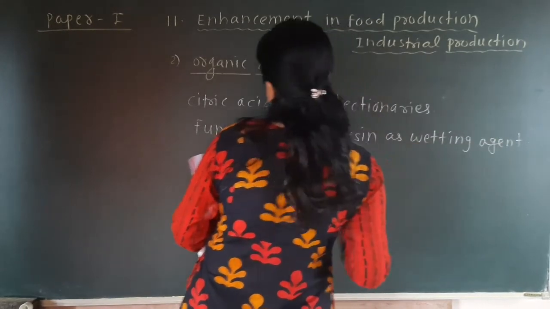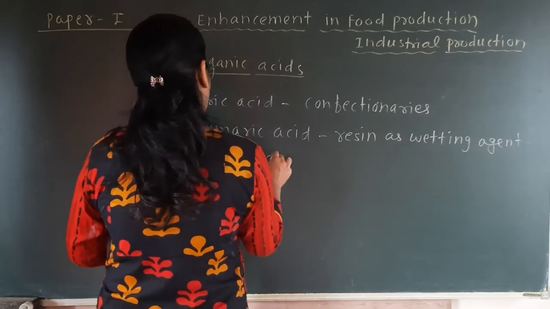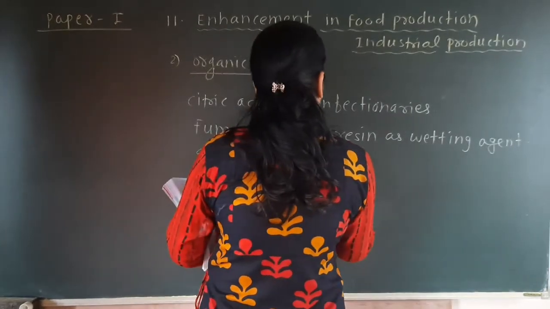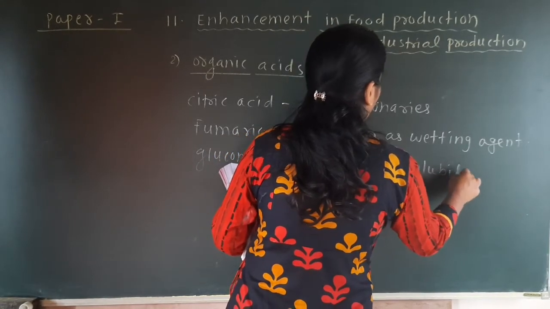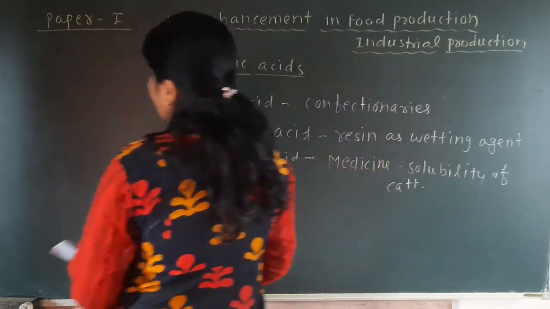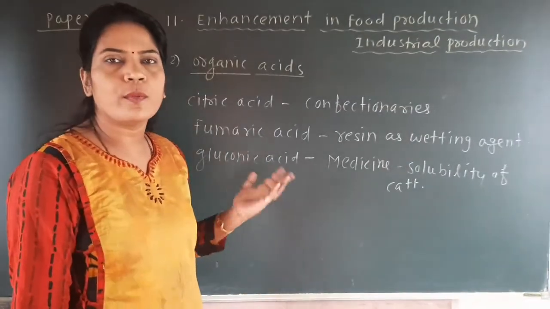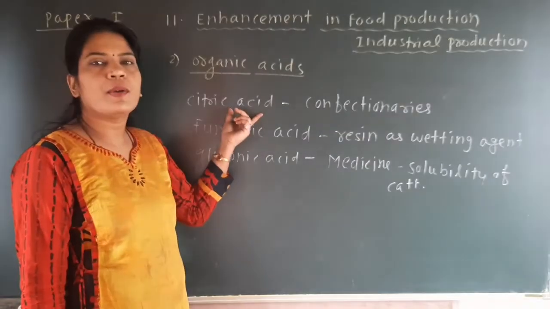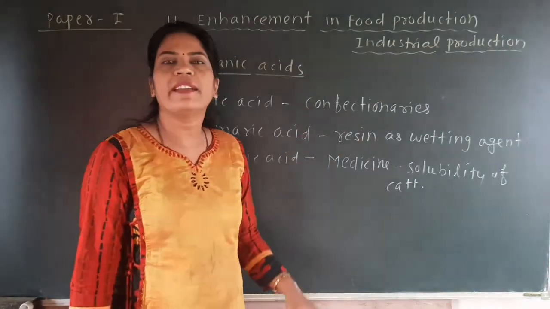And the third is called gluconic acid, which is used in medicine for solubility of calcium. Okay, so see here what is important: these organic acids and their microbes, the role and the names of the microbes we have seen. Citric acid, particularly the organic acid which is produced by the microbe Aspergillus niger, is mainly used in confectionaries.